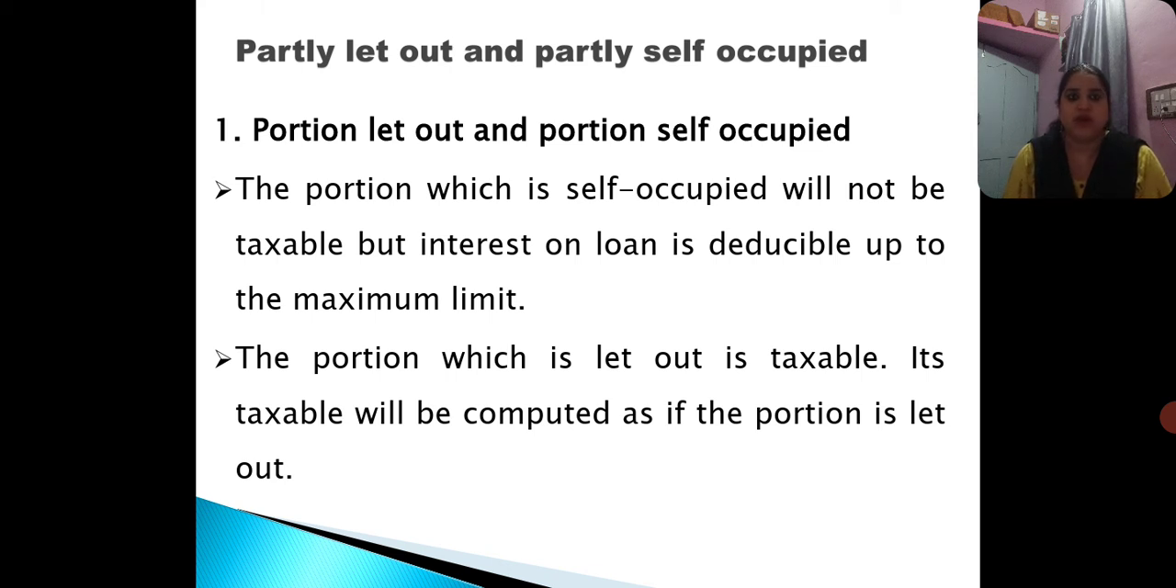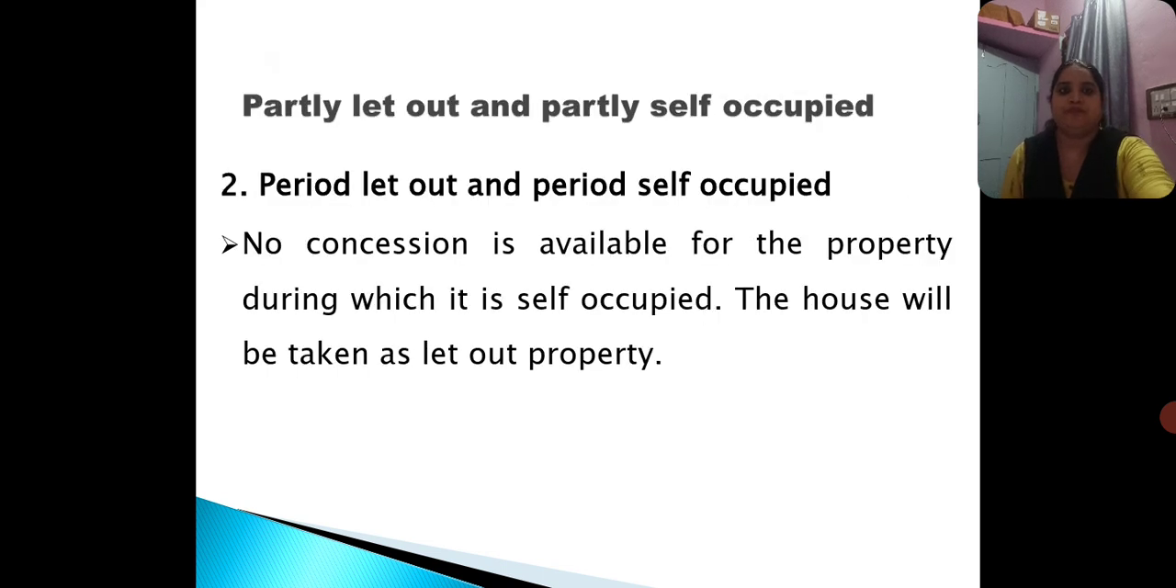As discussed, it's 1,50,000. Next, the portion which is let out is taxable. Its taxable income will be computed as if the portion is let out. So the portion that is being let out will be taxable. Next, period let out and period self-occupied. No concession is available for the property during which it is self-occupied. The house will be taken as let out property.